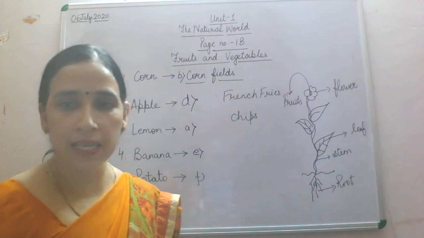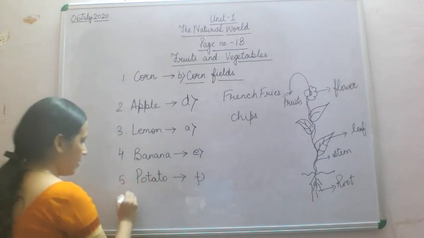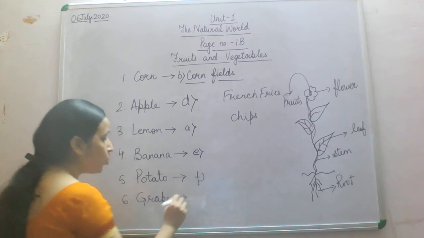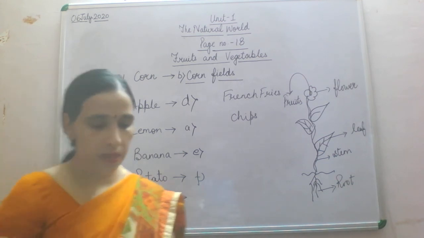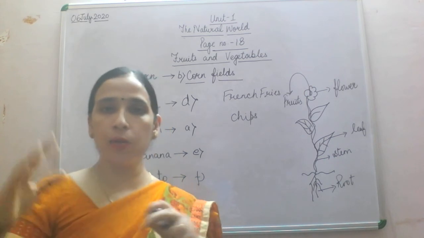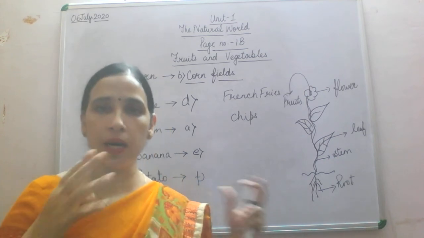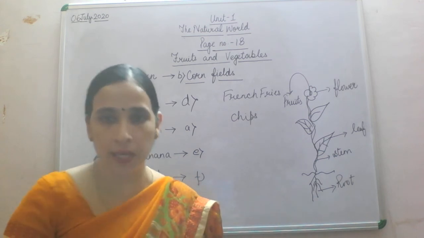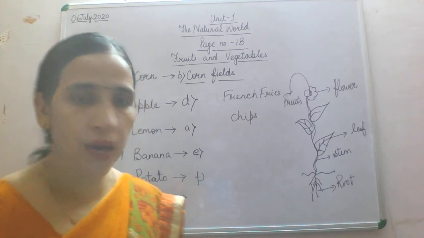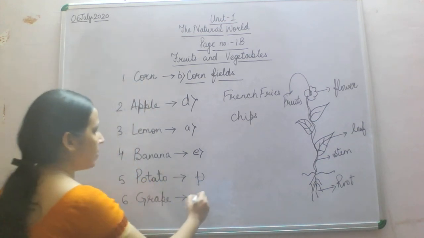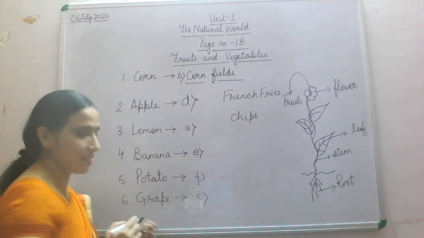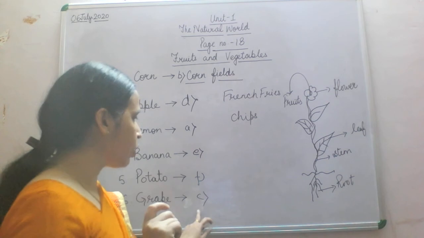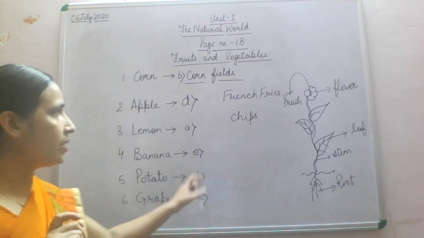So now the next, the sixth one, is grapes. Now huge grapeyards are there. Grapeyard also means a garden of grapes. In that a particular person or a farmer is growing grapes. So in this book the grape picture is given on place C. The picture of the grapeyard is given on C place. So you will match it with that.